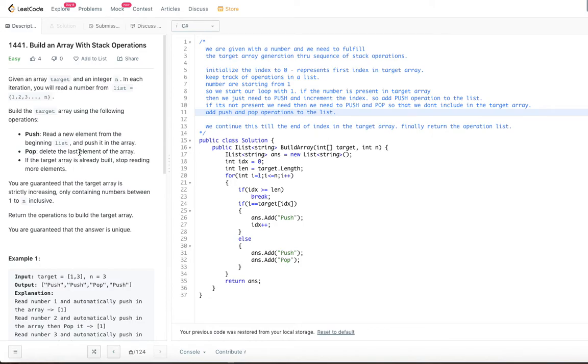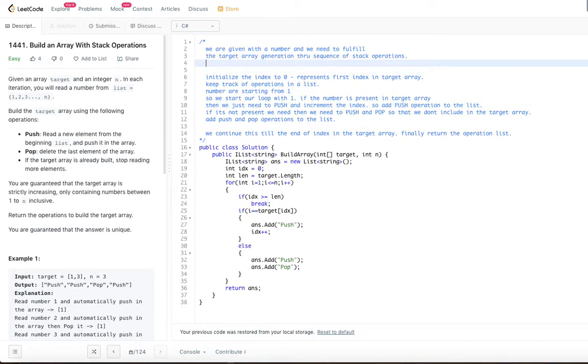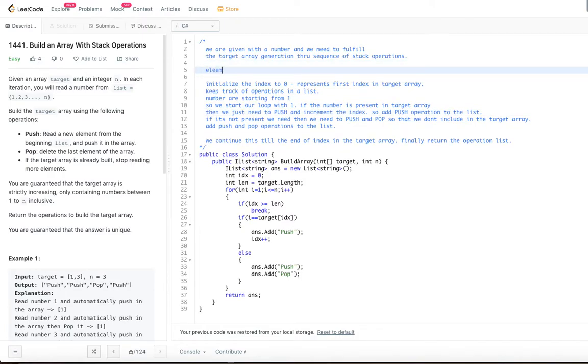So what we are going to do is we need to fulfill the target array through a sequence of operations. The sequence of operations that are given are push and pop only, these two, right? So now what we are going to do is for this particular algorithm to solve, right? So as we know, when the element is present in the target array, we just need push only, right?